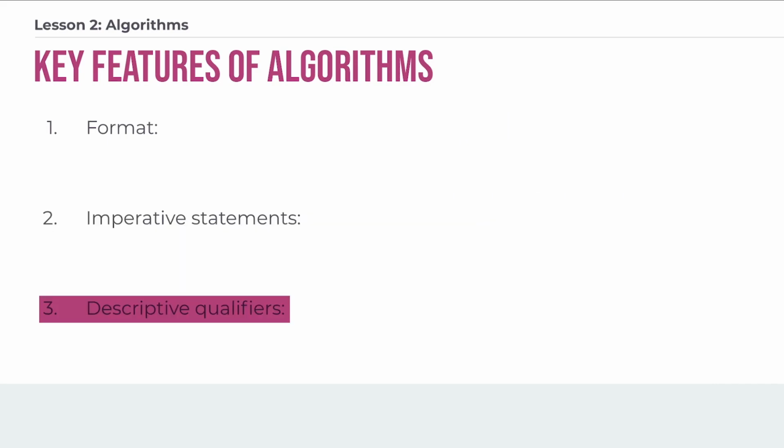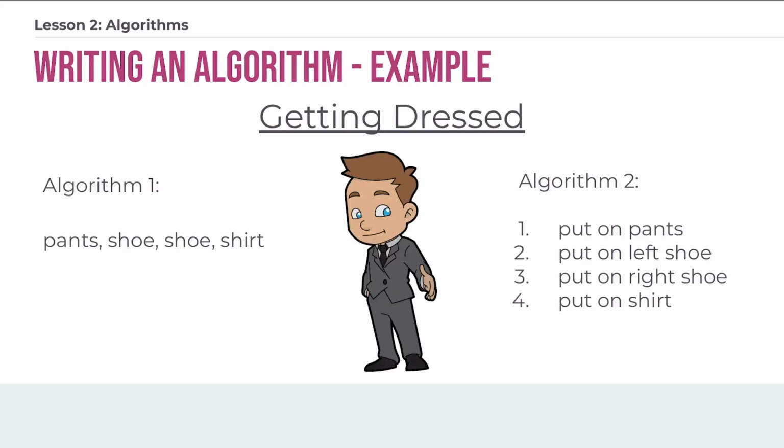And last but not least, an algorithm is going to have descriptive qualifiers. So each instruction should include distinctions when they are necessary. As an example, if we go back, we can see that in the middle of algorithm 1, there are 2 shoes, but it doesn't tell which shoe is which.